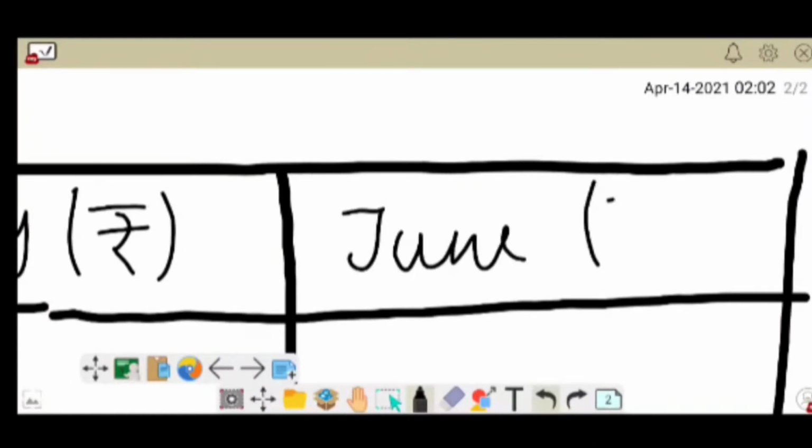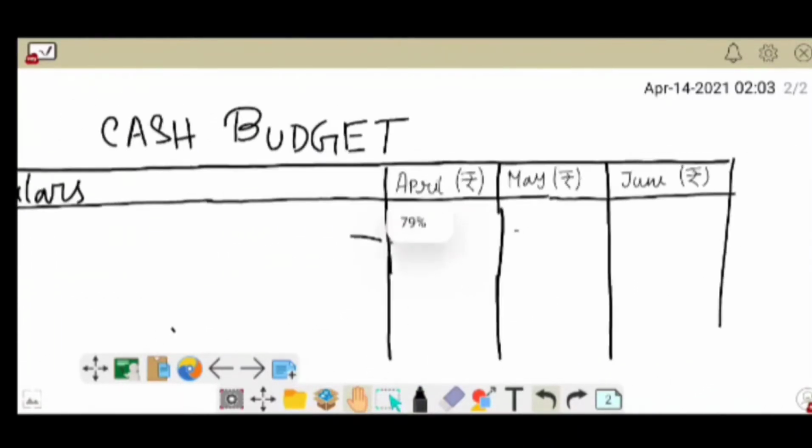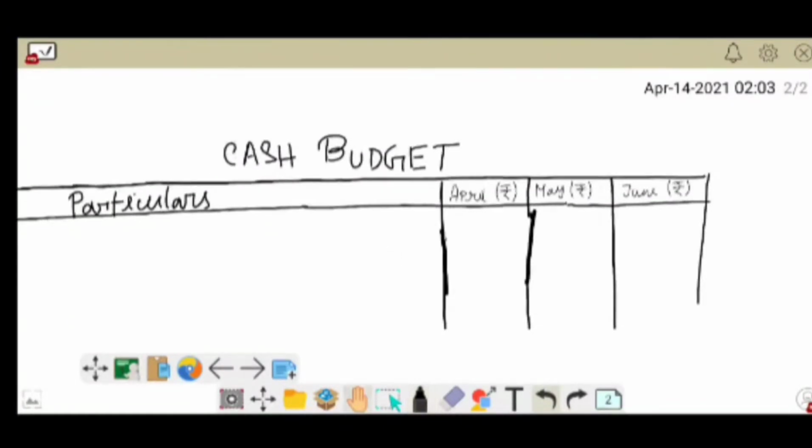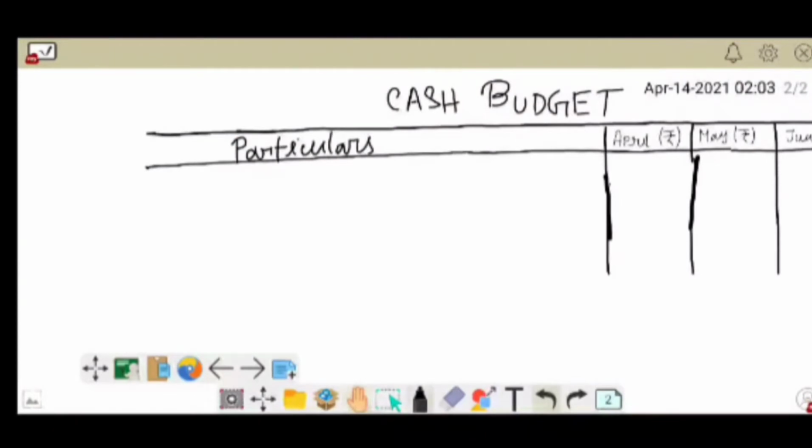So this is the complete format. Sorry guys, extremely sorry for the unnecessary ink. So here it is, the format. You know that very well. I have explained this format before.